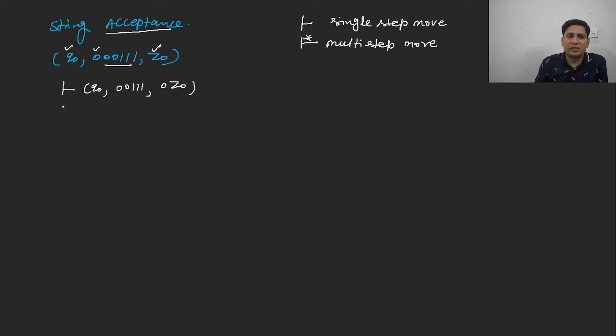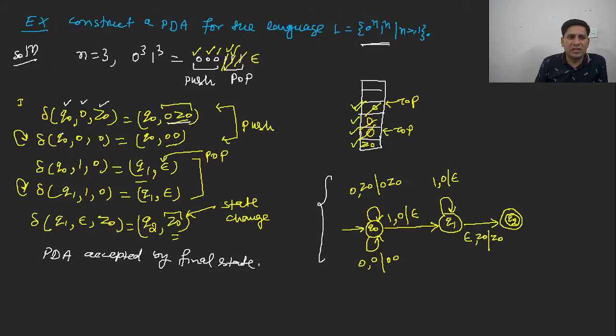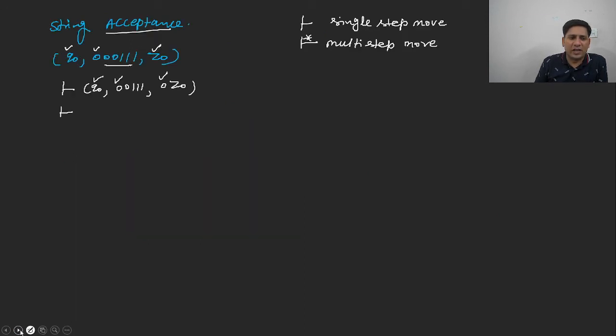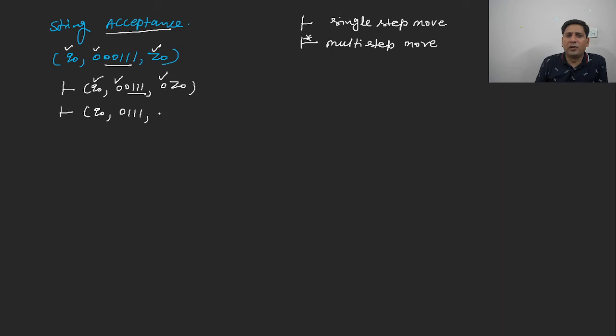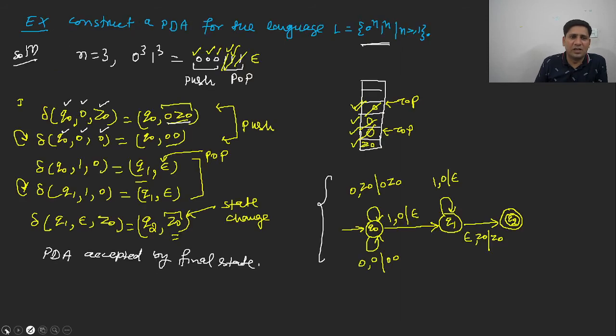Now you can understand the state is Q0, the input is 0, the topmost symbol is also 0. So which transition function will be called? This one. Q0 is the current state, the input is 0, and the topmost symbol is also 0. So it will be pushed onto the stack. It will be represented like Q0, with the remaining string 0111, and you can write the stack as 00Z. Clear? Now again, the current state is Q0, the input is 0, the topmost symbol is also 0.